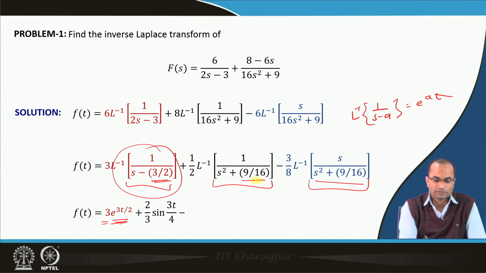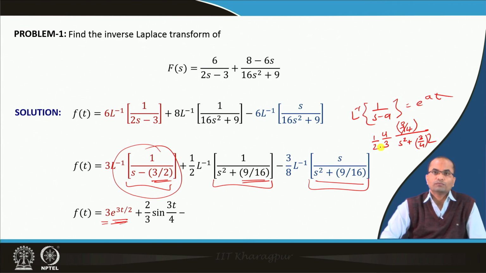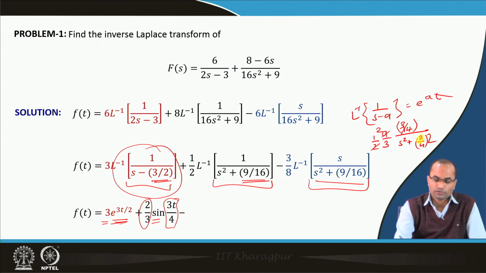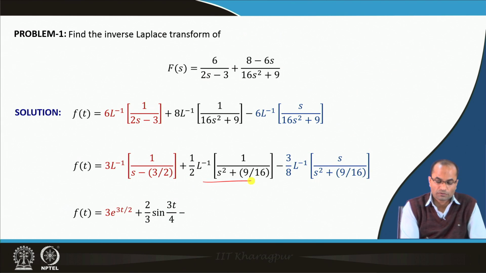In the second case we have s square plus 3 by 4 whole square. So we need 3 by 4 also there to have the sine function, which means we have to multiply by 4 by 3, and 1 by 2 was already sitting there. So that is 2 by 3 now. So here we have 2 by 3 and then sine of 3 by 4 t, because 3 by 4 is there. So we are done with this term also.